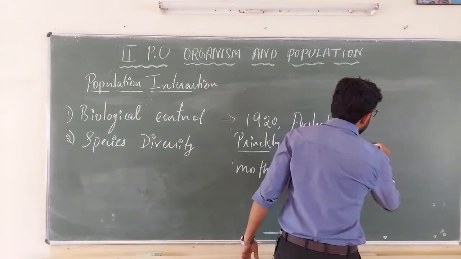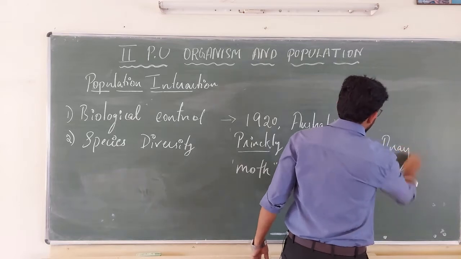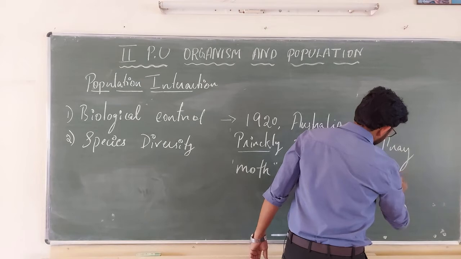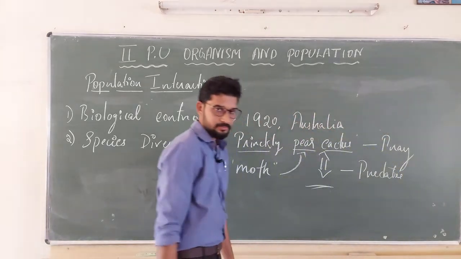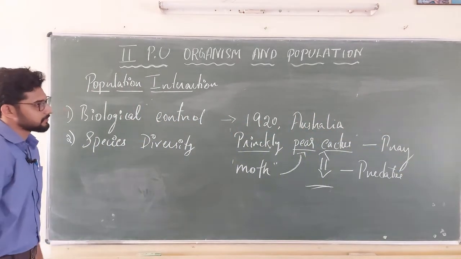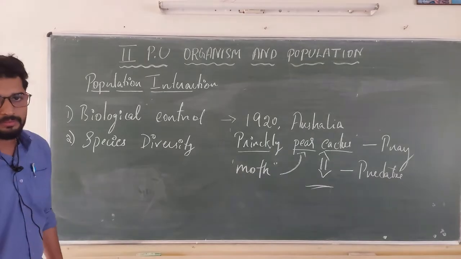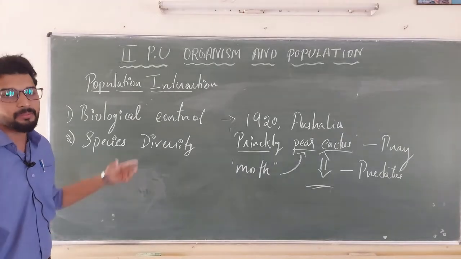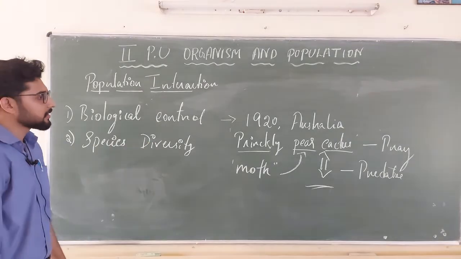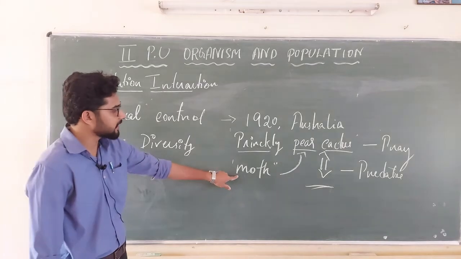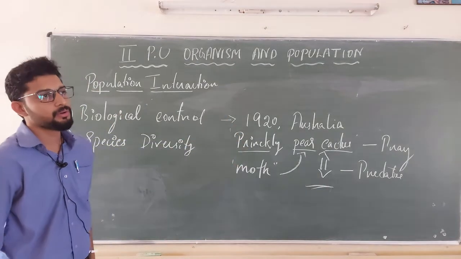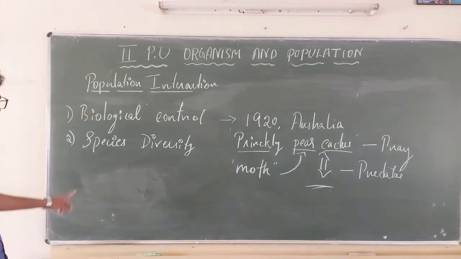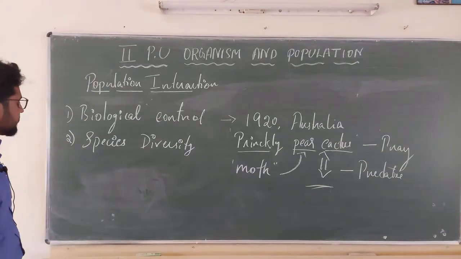Here the prickly pear cactus is the prey, and the moth is called the predator. Understood? Prey and predator. This is the example of how biological control is maintained by the predator. Because of this predator, the scenario came back to normal. The next one is species diversity.